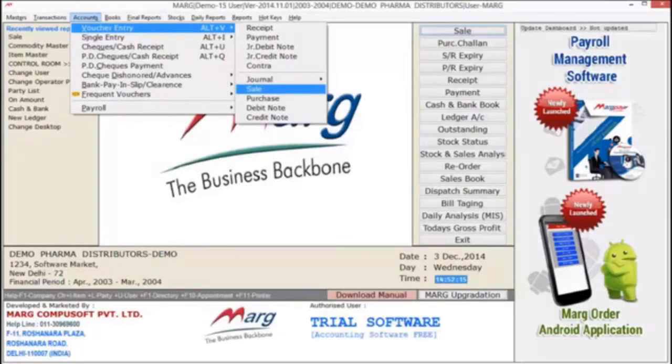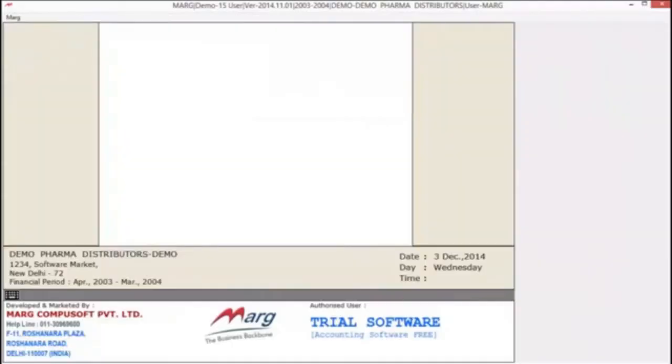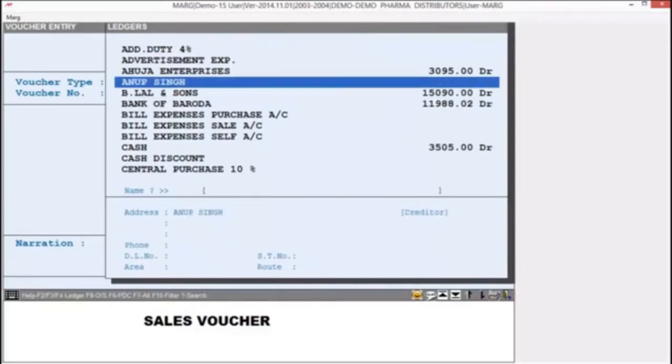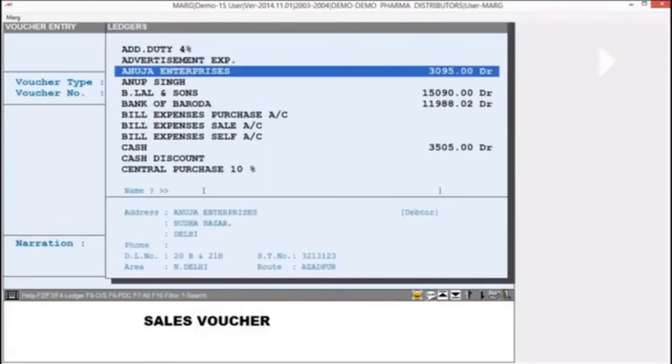For that, you have to move on to the accounts menu of Mark, and here you will select the voucher entry, and then here we will generate a sale voucher. Now your sale voucher window will appear. Here first of all we will define the date on which we are generating the voucher. Next you can define the voucher number. After that, as you press enter, you will see your ledger window appear. Now you can select your ledger.